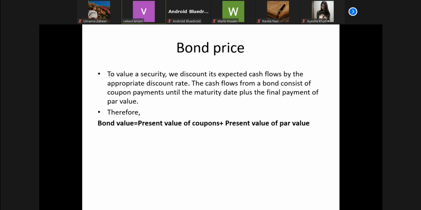Today I am going to discuss the bond price. How can we price a bond? In the last lecture, we discussed equity valuation, and we used the discounting method to arrive at the price of an equity stock. The same method of discounting the cash flows can also be used for valuation of bond prices.